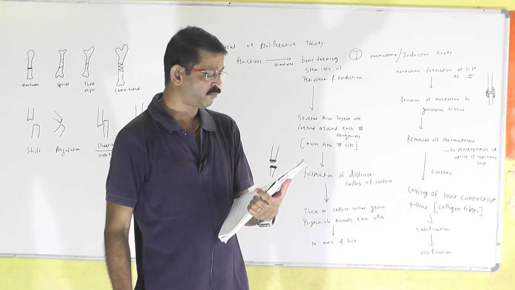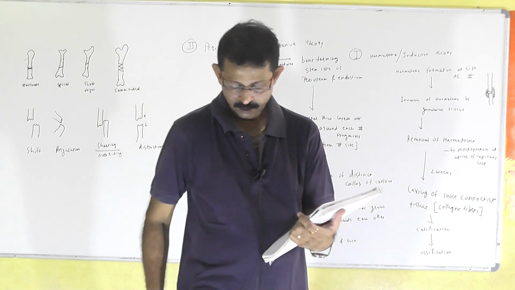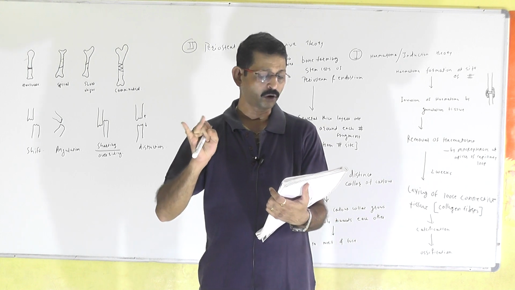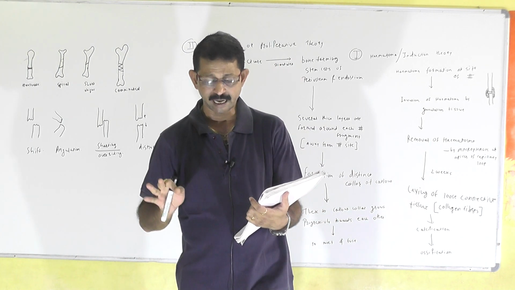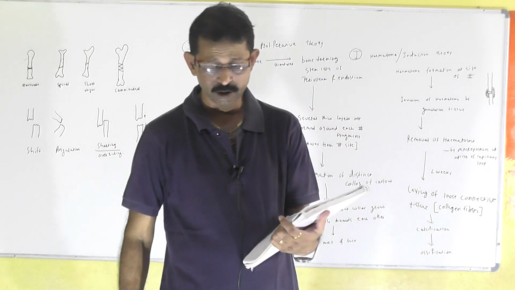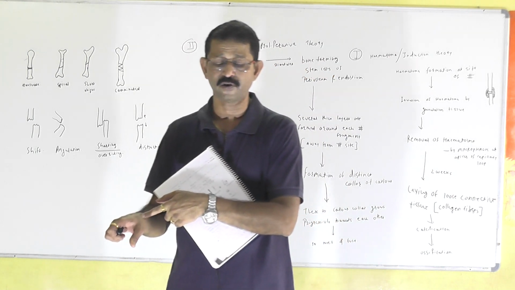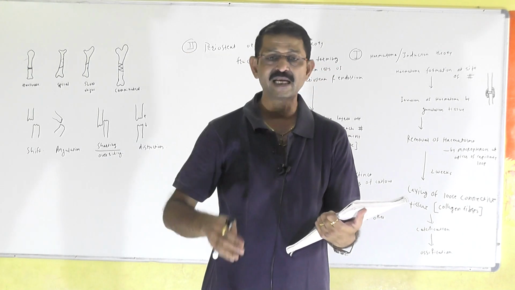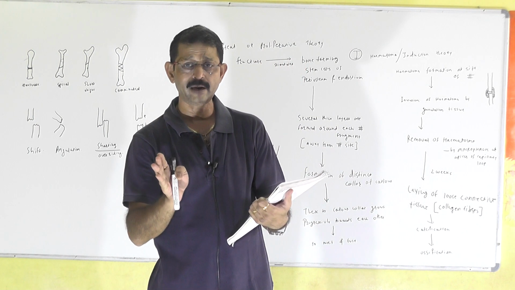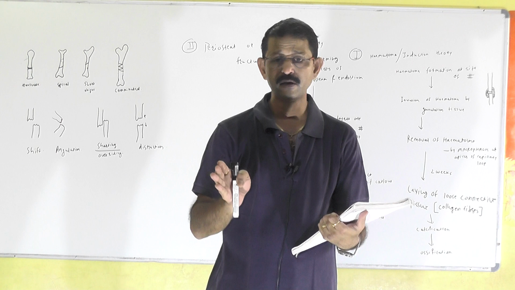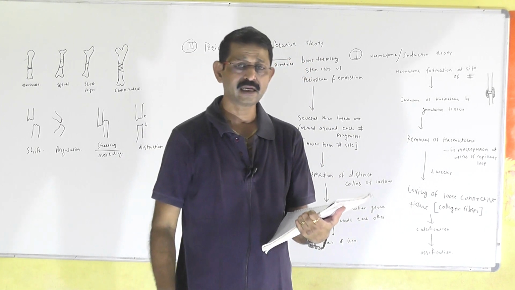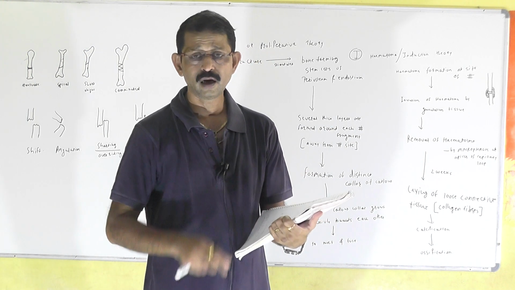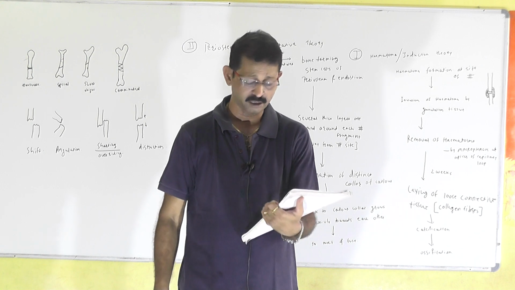Factors influencing time for fracture healing. Which factors influence the fracture healing? Age, as I told you, constitution, blood supply. Sometimes some bony areas have less blood supply, as in fracture of the scaphoid or intra-articular fracture of the neck of femur. Due to fracture, the blood supply of that fragment gets distorted, diminished or cut. As there is no blood supply to the fracture fragment, eventually it becomes avascular, leading to bony necrosis.